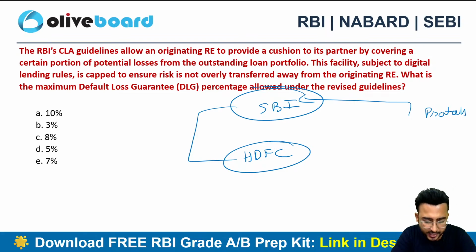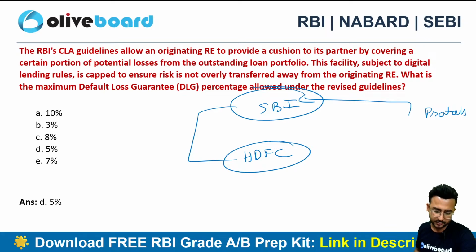Default loss guarantee. Can you guys tell me the percentage of the default loss guarantee? The percentage of the default loss guarantee, DLG, is 5%. Please do remember 5% here is the correct choice, right?